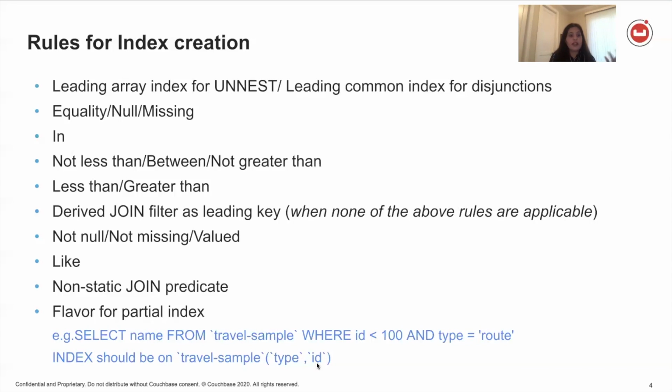And maybe even a covered index, like when we talked about only accessing the index service, it will also select it. If an index exists on type, ID, and say name, then it will select that index. So the indexes have to be created following these rules so that the optimizer selects that particular index.